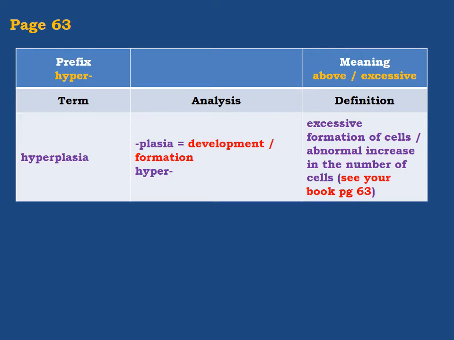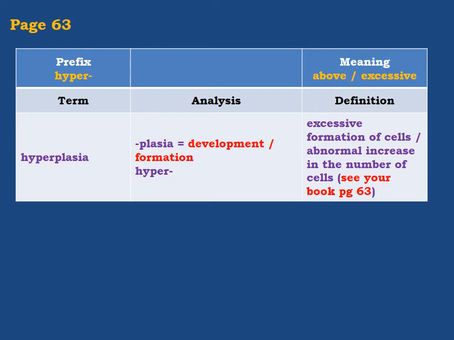The next prefix is hyper. Hyper means above or excessive, or even sometimes it has the meaning of more than normal. The term here we have hyperplasia.